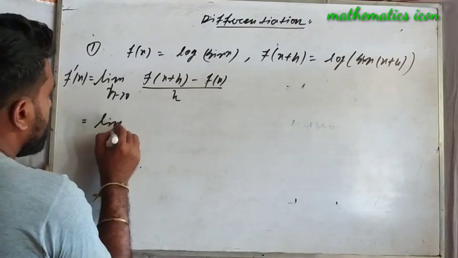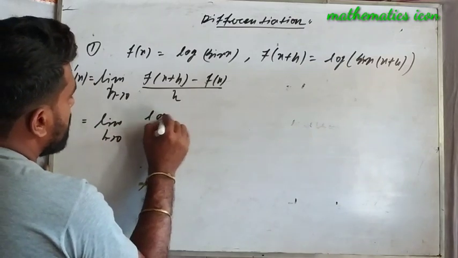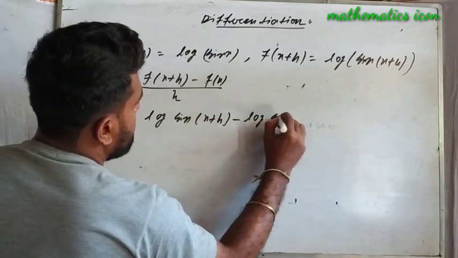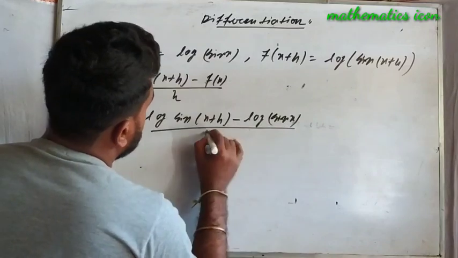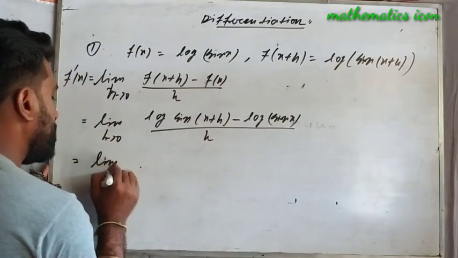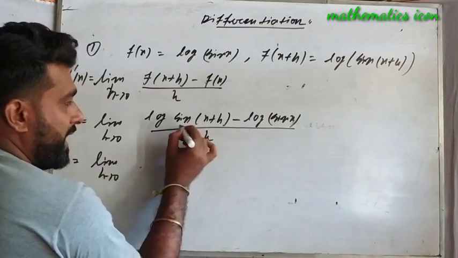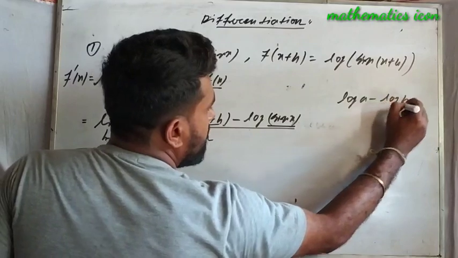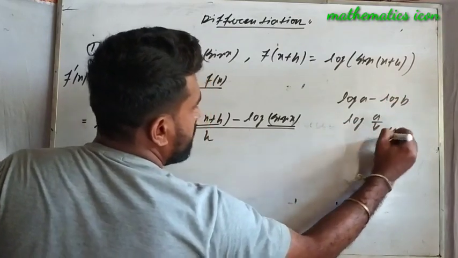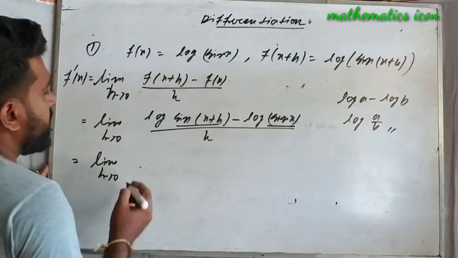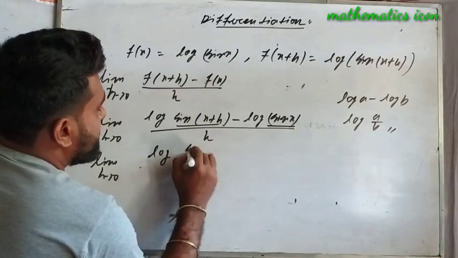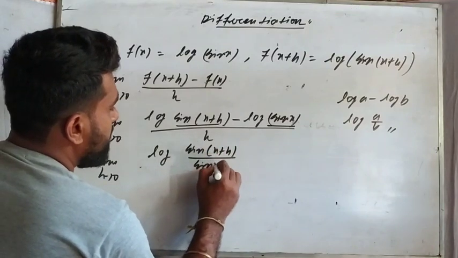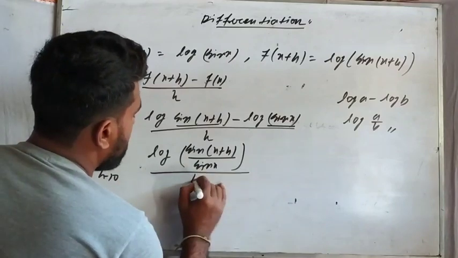That means limit h tends to 0, log sin(x+h) minus log sin x, whole by h. Now log a minus log b, that means log a by b can be written. This is the formula from the logarithmic expression. So limit h tends to 0, log of sin(x+h) by sin x, whole by h.